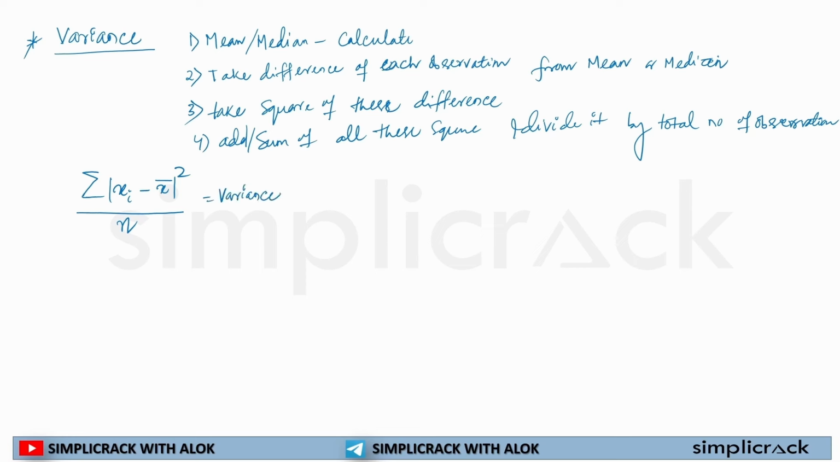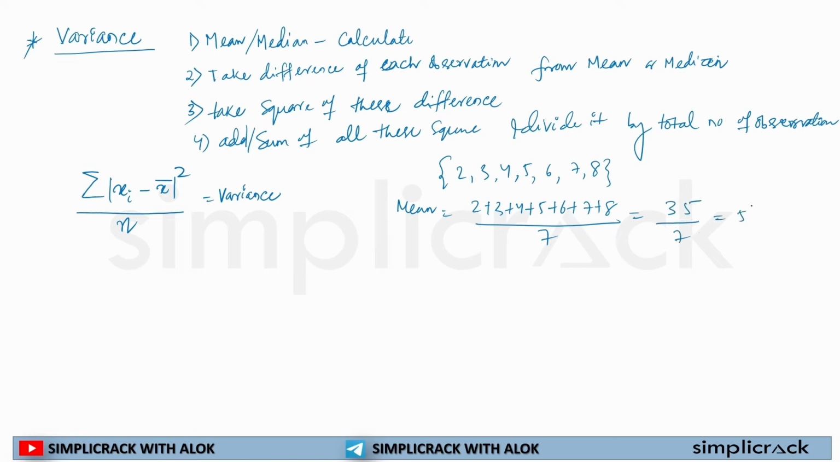So for example, 2, 3, 4, 5, 6, 7 and 8 is the given data, and I have to calculate the variance. Now I will take the mean. 2 plus 3 plus 4 plus 5 plus 6 plus 7 plus 8 divided by number of observations 7. That is 2, 5, 9, 14, 20, 27, 35, divided by 7 is equal to 5. Mean of this given data is 5.